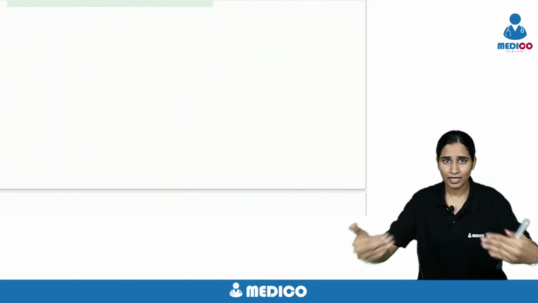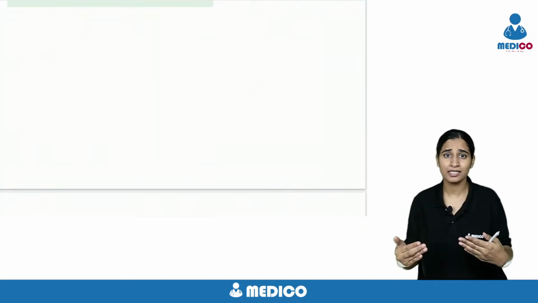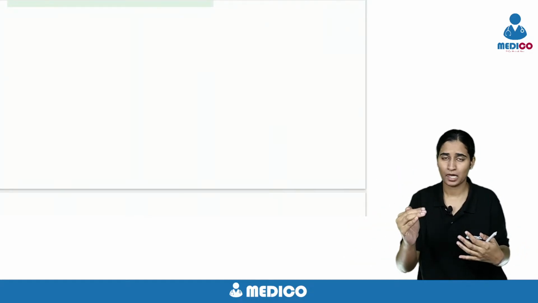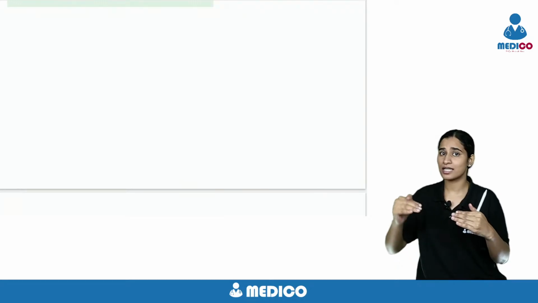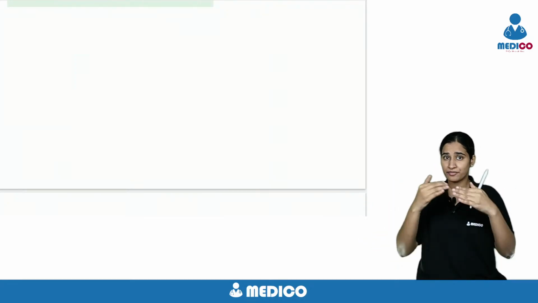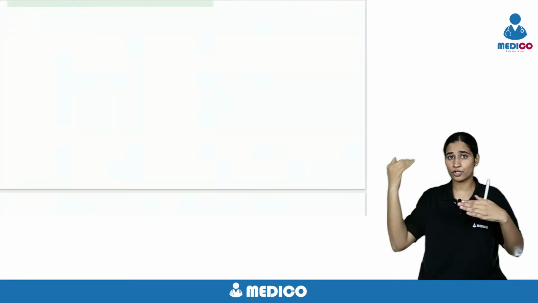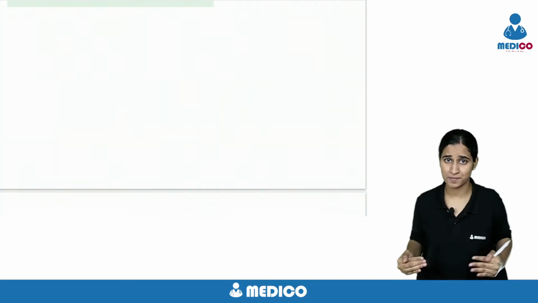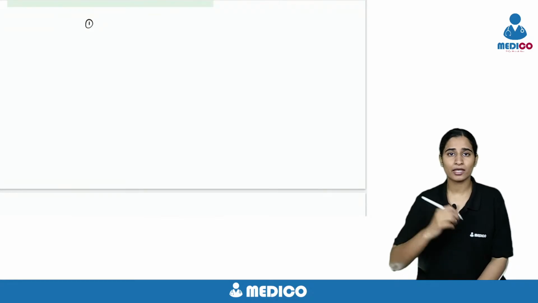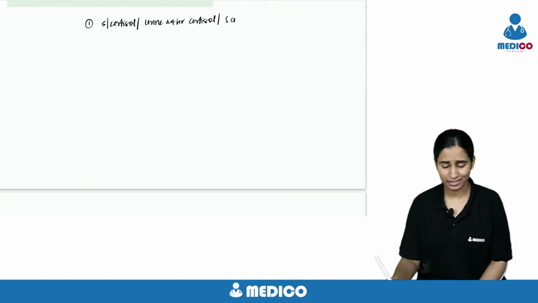So while doing evaluation, first thing is, is it Cushing's? After that, I will see whether it's ACTH dependent or independent. If it's ACTH dependent, whether it's pituitary origin or ectopic. These are the steps I will follow. So immediately after knowing it as Cushing's, first I will do serum cortisol, or urine cortisol, 24-hour urine cortisol, or salivary cortisol. Obviously, it will be elevated.